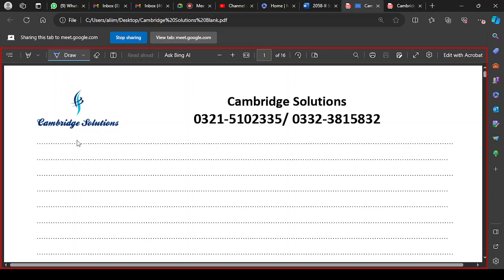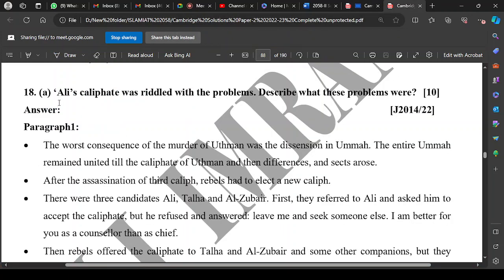The main question that could be asked about the Caliphate of Ali Radiallahu Ta'ala anhu could be to outline the main events of the Caliphate of Ali, or they may ask you a question like the one which came in June 2014: Ali's caliphate was riddled with problems. Describe what these problems were. They may ask you to write about the main events which occurred in the caliphate of Ali, or about his election or his martyrdom.